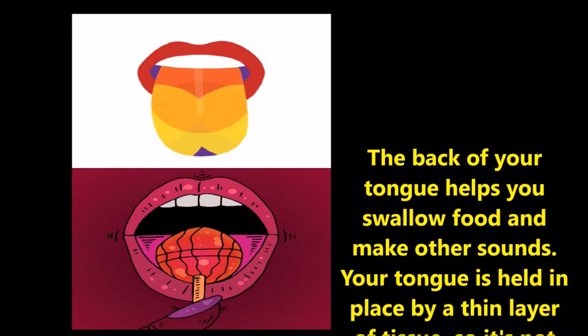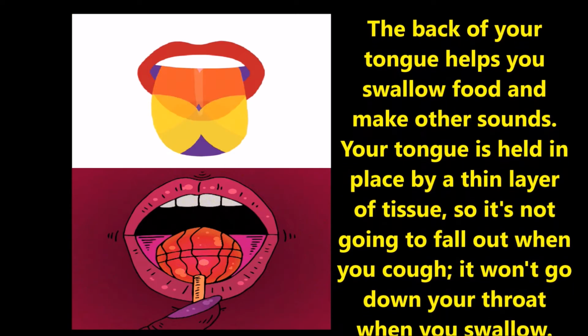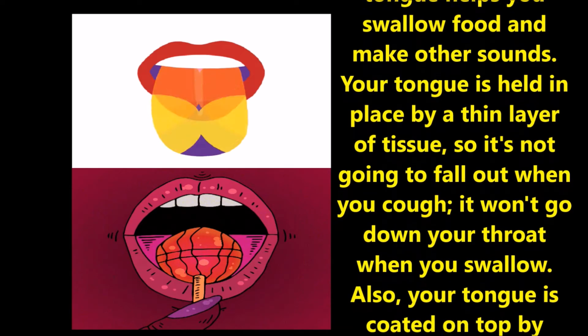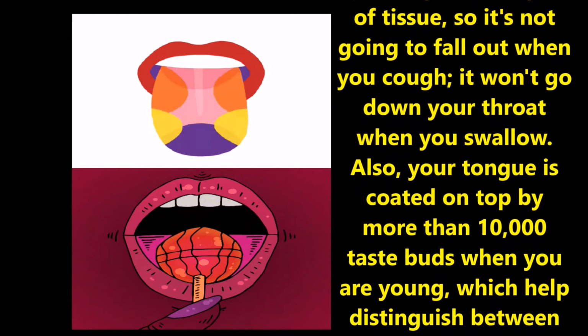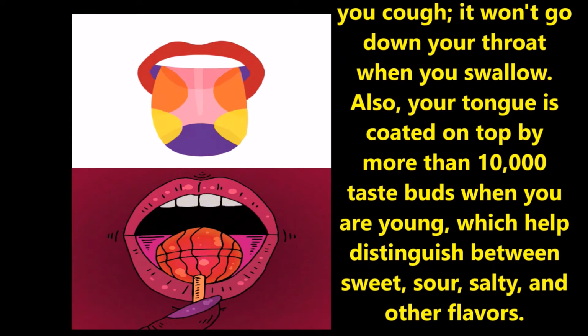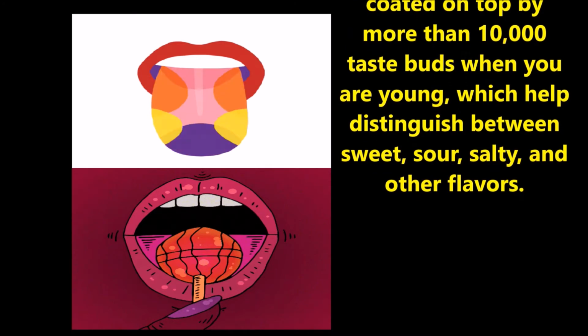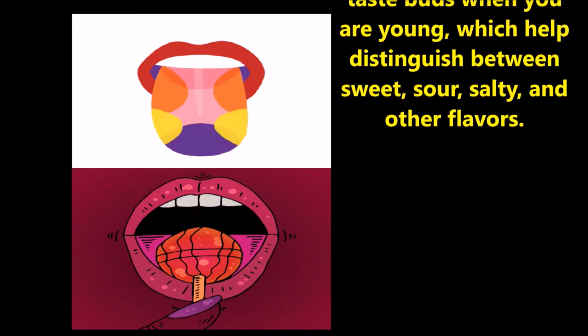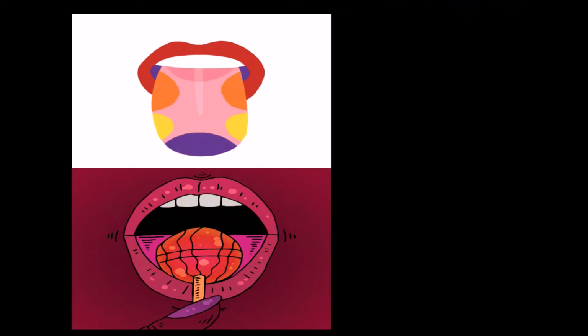The tongue is held in place by a thin layer of tissue, so it is not going to fall out when you cough and it won't go down your throat when you swallow. Also, your tongue is coated on top by more than 10,000 taste buds when you are young, which help in distinguishing between sweet, sour, salt and other flavors.